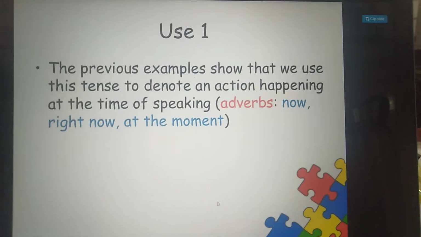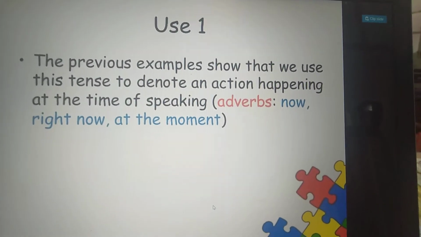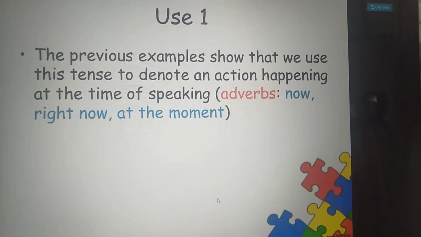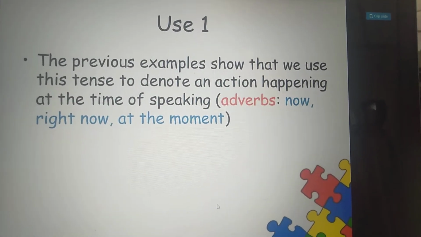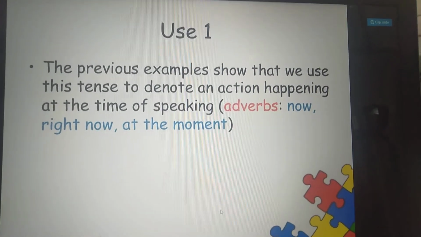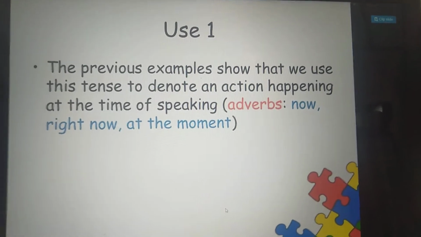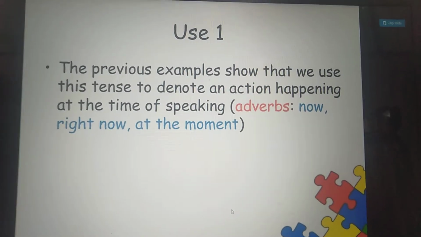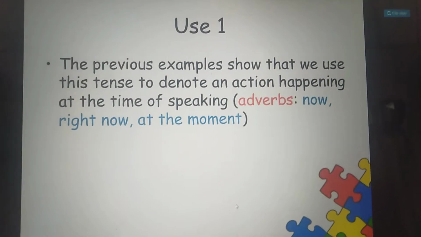So from the previous examples, it must be clear to you, bache, that we use this tense to denote an action happening at the time of speaking. Like we use the present continuous tense for such actions which are happening even at the time of your speaking. At the time you are speaking, that action is also happening, it is continuing, it is in process. For example, if someone asks me right now, what are you doing right now? So I will say that I am making a video of present continuous tense.